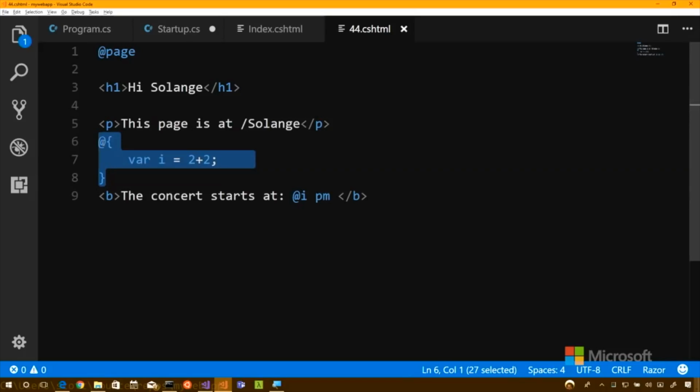Like, for example, I don't think I would want to calculate tax rates and shopping cart values in here from a responsibilities perspective. But certainly I can chop up strings and do different kinds of stuff. So it is okay to inject little bits of C# in here. It's more about, is it going to be maintainable for the rest of the team?